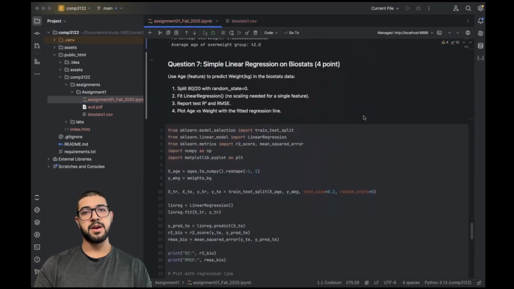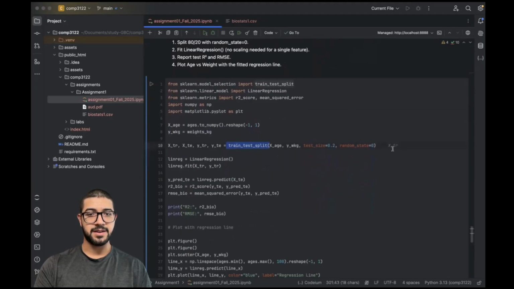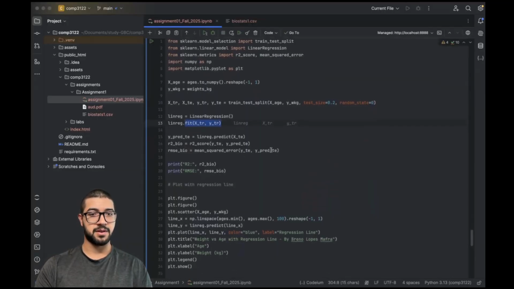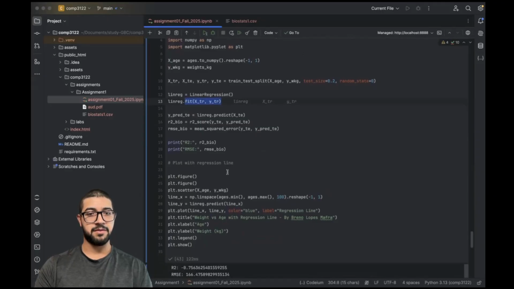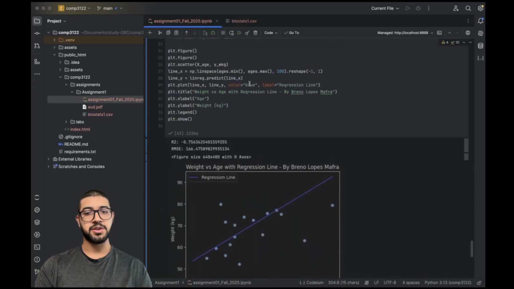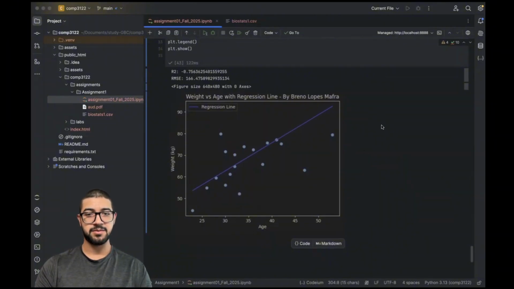Here in question 7, I finally made a simple linear regression. So I used train test split to divide the data, 80% for training and 20% for testing. So I fitted a linear regression here, using the age as the predictor and the weight as the target. So here I calculated the evaluation metrics. Also, I plotted the data with a regression line, as you can see here. So this step goes beyond descriptive statistics with machine learning, as it's showing how we can train and evaluate a predictive